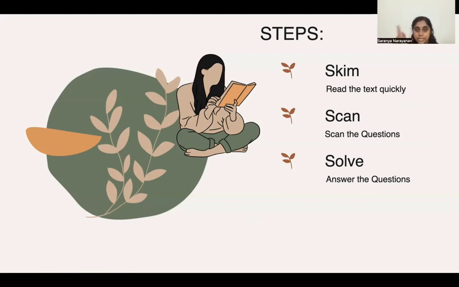What we have to do next is to align the keywords in the question with that of the keywords in the passage. So, earlier, when we were skimming through the text, we had certain words and phrases highlighted. What we can do is try to align the keywords in the question to that of the keywords in the passage. Thus we can make a connection and figure out the answer. That would be the last step, which is solving. We have to solve the questions provided. So we can start with skimming, then scanning, and finally solving.